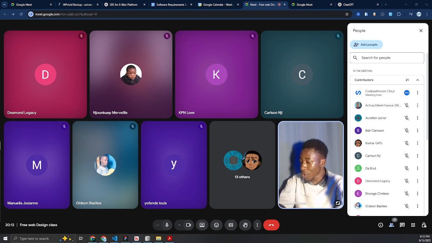We are going to see what the web is all about, and several things that we need to understand before we actually dive deep.